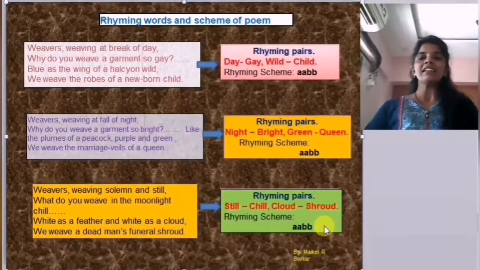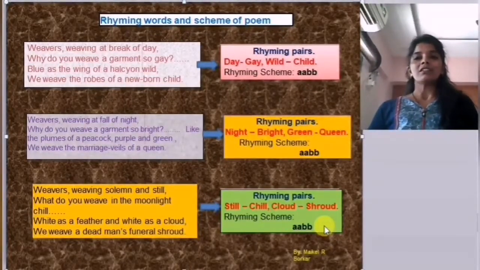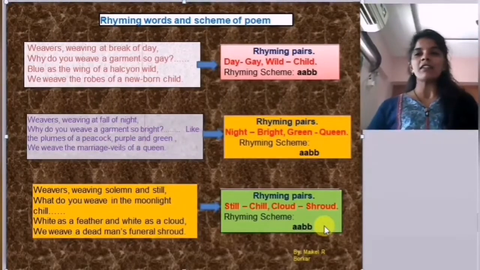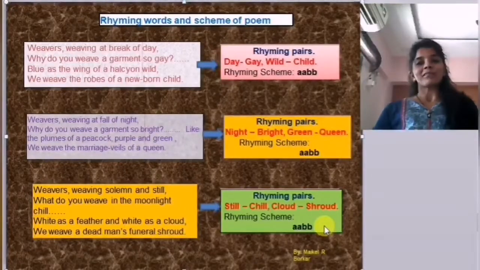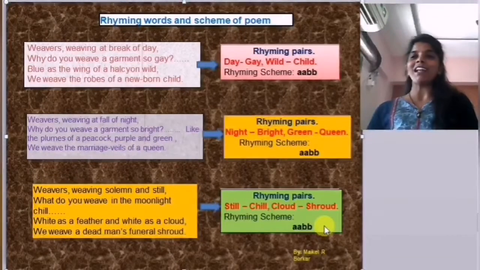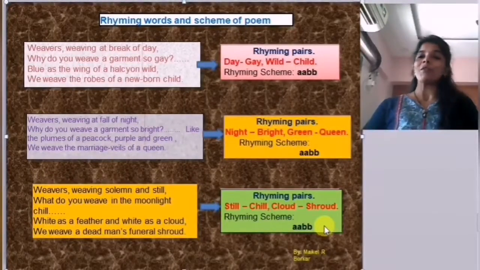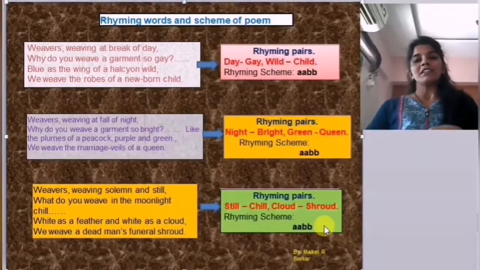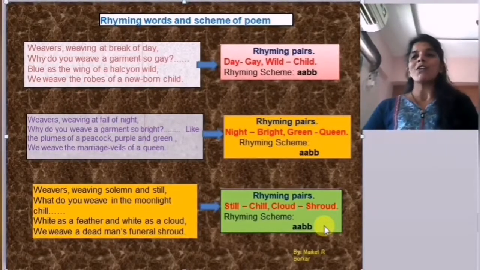It's very easy. Just go through the stanzas one by one. Easily you will understand three phases of life, three different times of the day, and three phases of human life: childhood, adulthood and death of the person. The poem teaches us to enjoy life with sorrow and joy.